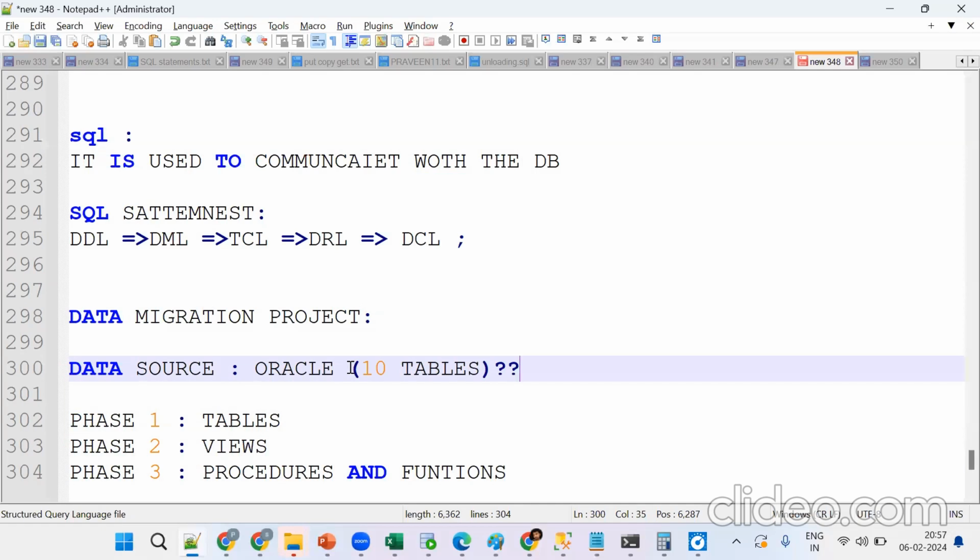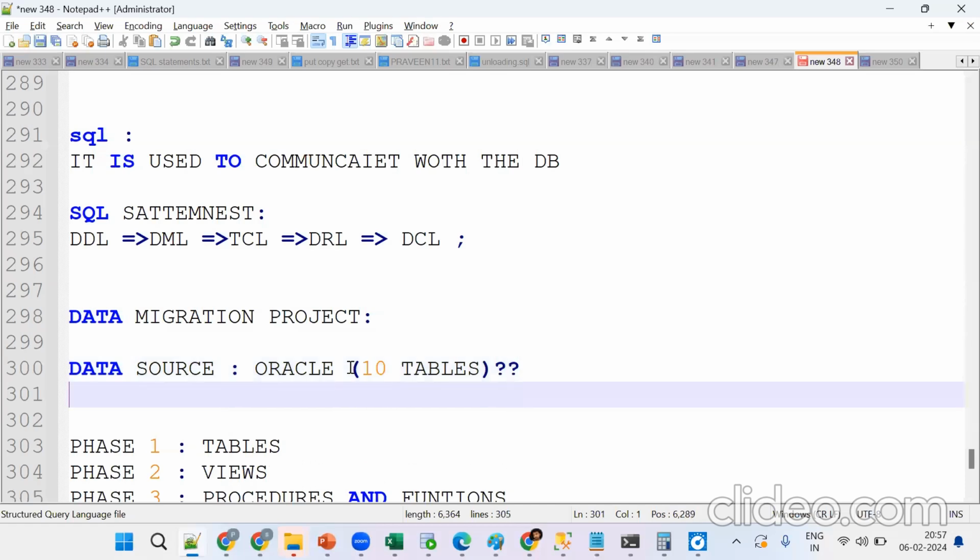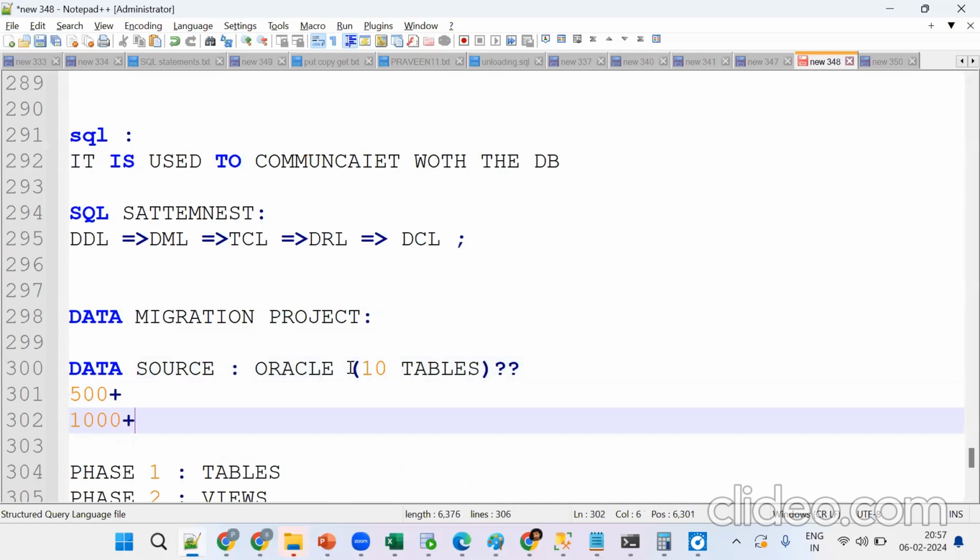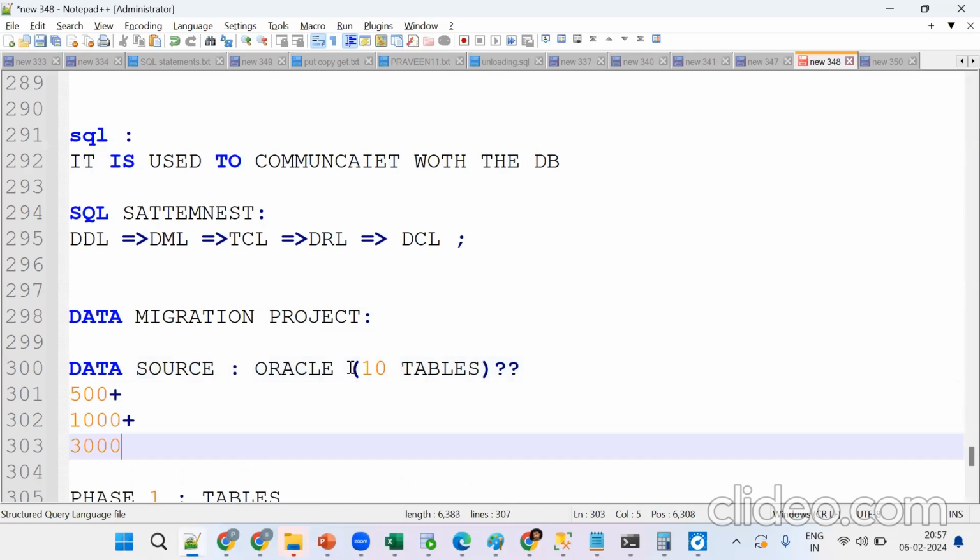More than 100 tables. Not just 100, it's 500 plus tables. Okay, 500 plus. Some companies have 1000 plus tables. Recently, some projects have, like, a telecom project, where they have 300 plus tables.